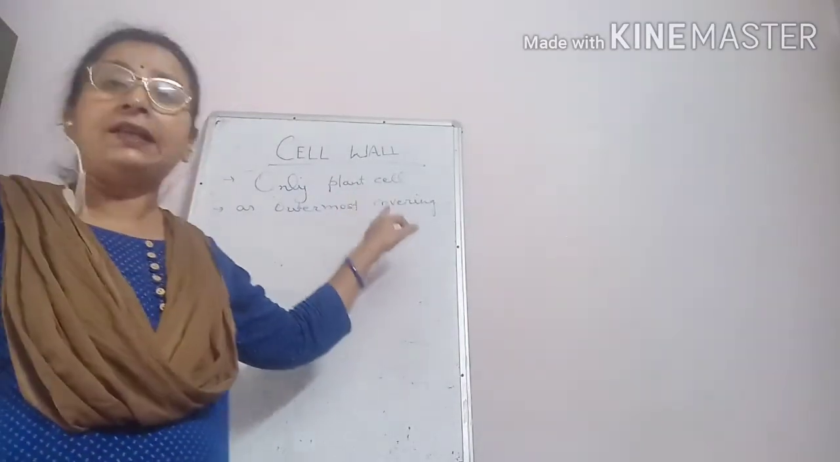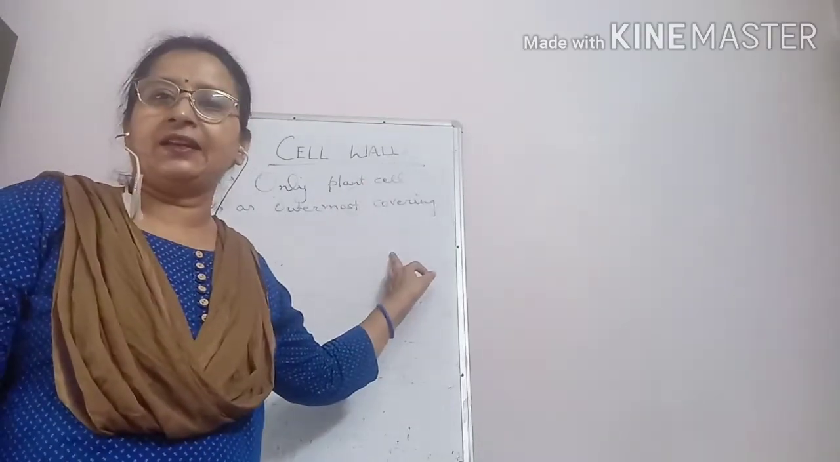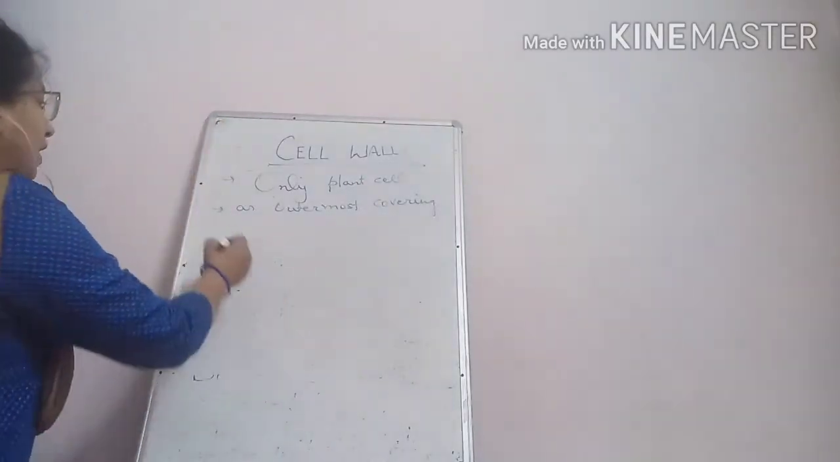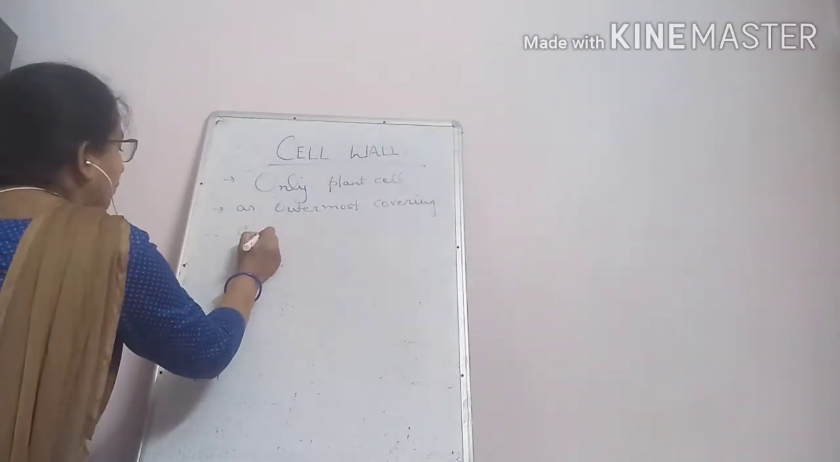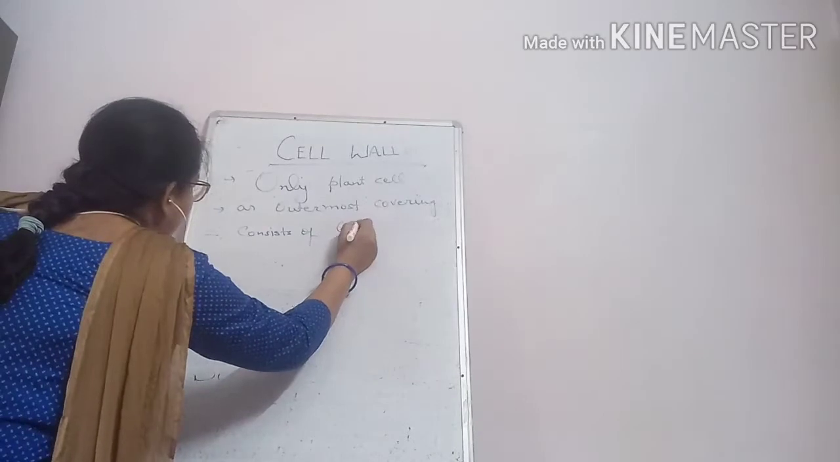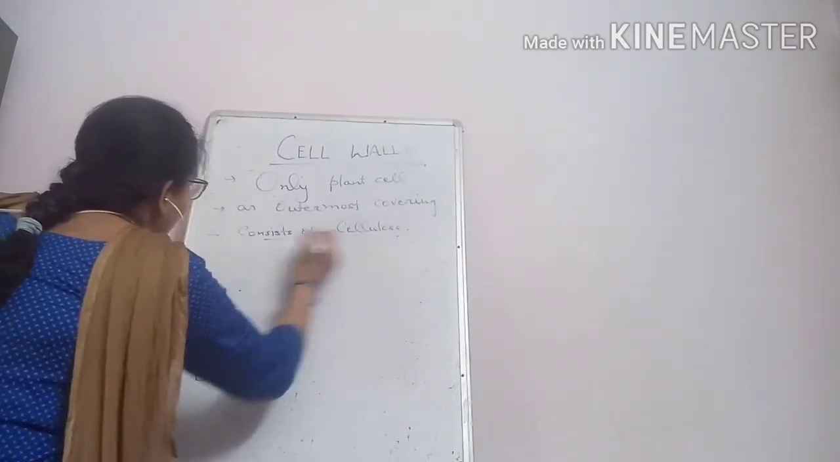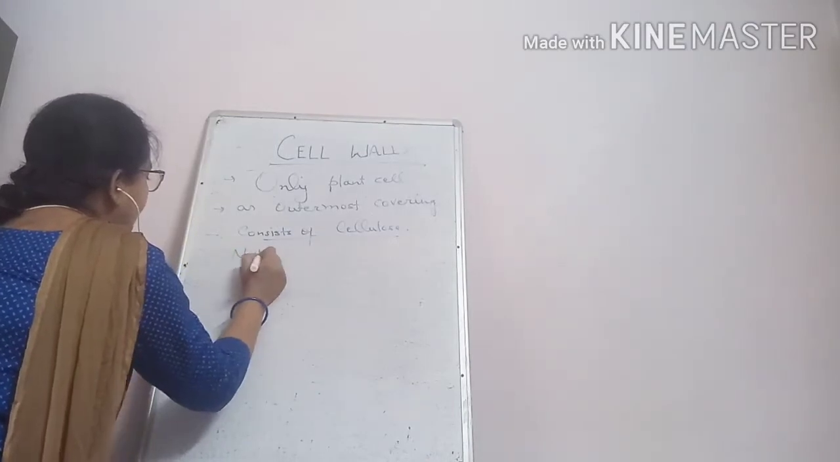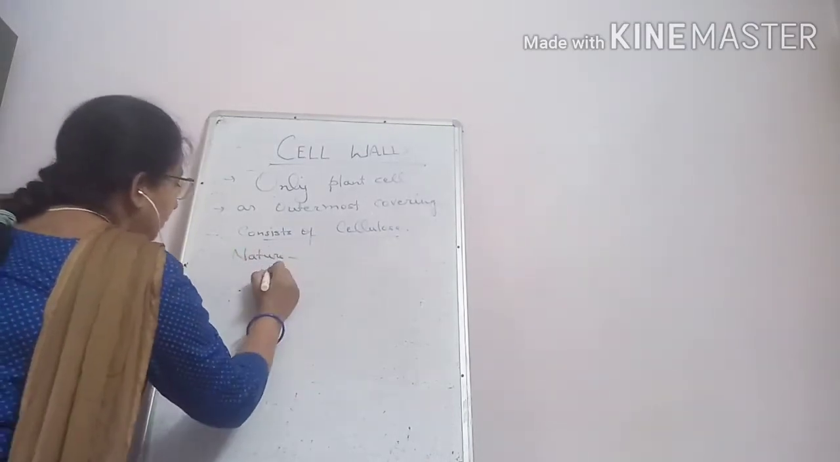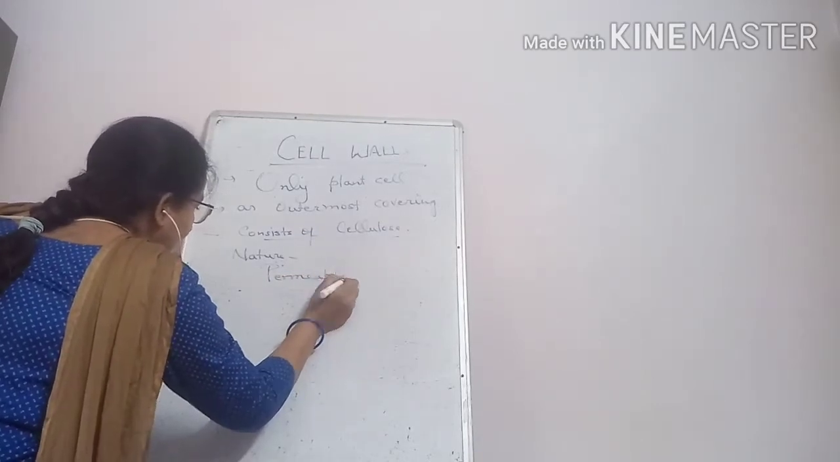Now, what is its nature? By which material does it consist? Actually, it consists of cellulose. What is the nature of this? Actually, it is permeable but dead in nature.